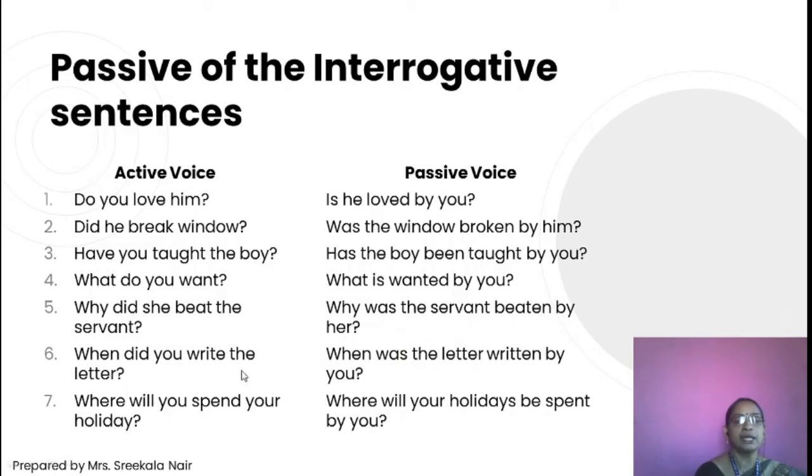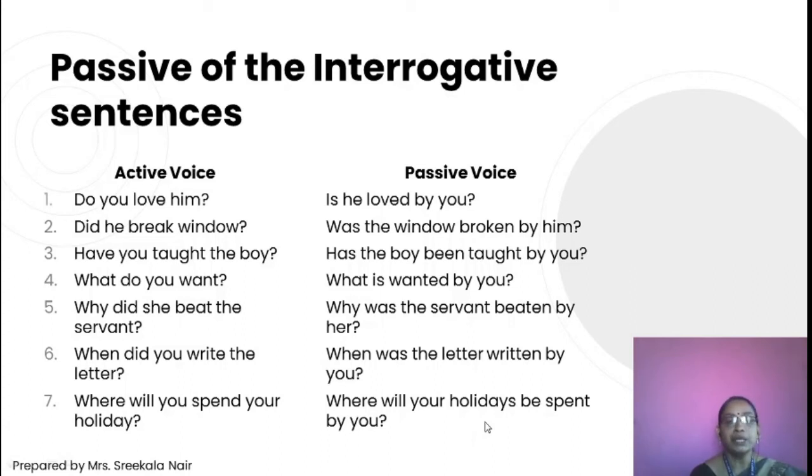When did you write the letter? When was the letter written by you? Where will you spend your holiday? Where will your holidays be spent by you? Some more questions. Are you doing your work? Is your work being done by you? Have you sent the letter? Has the letter been sent by you?